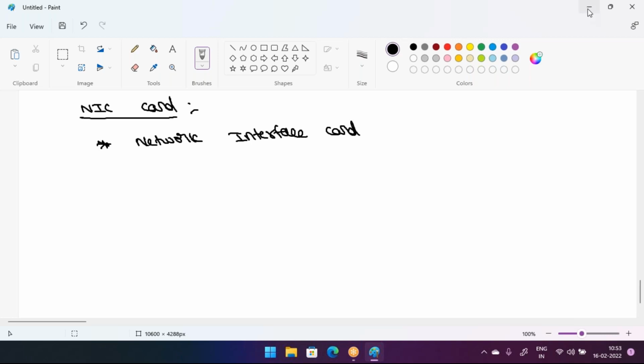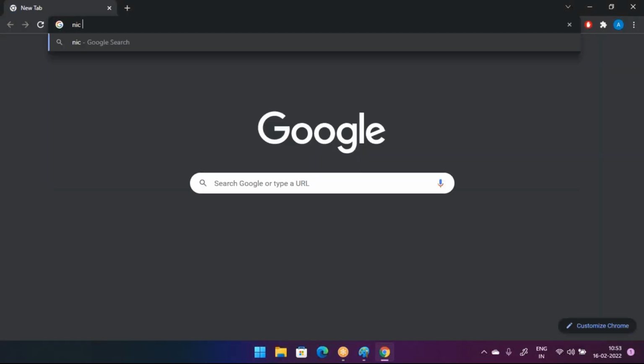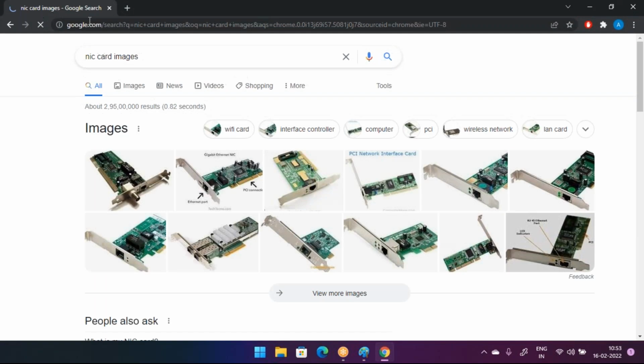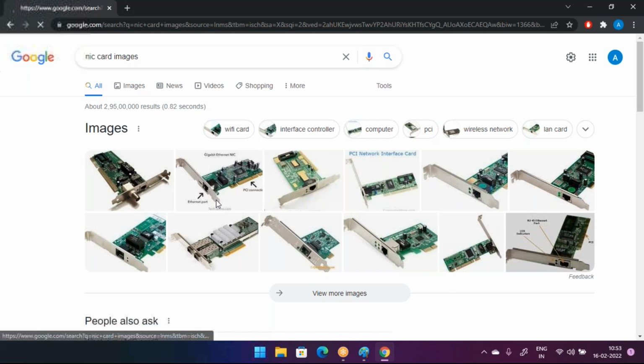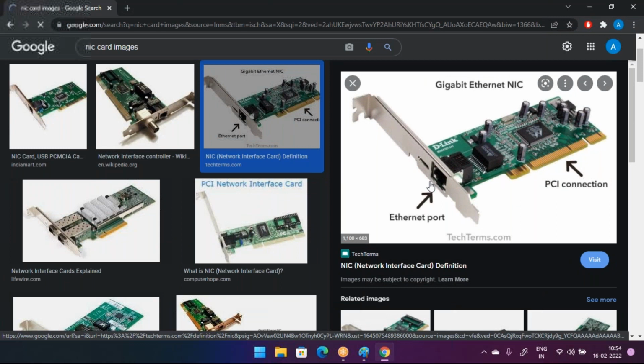If you go to Google and type NIC card, it will show you some images. You can see these are the NIC cards. But nowadays these NIC cards are inbuilt in our computers and laptops. In the previous years, we had to insert these NIC cards in our computers and laptops, but nowadays it is inbuilt.